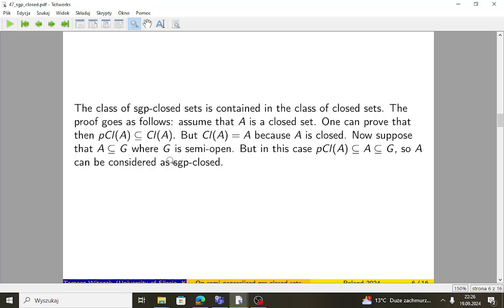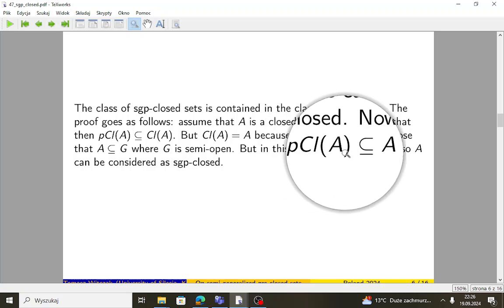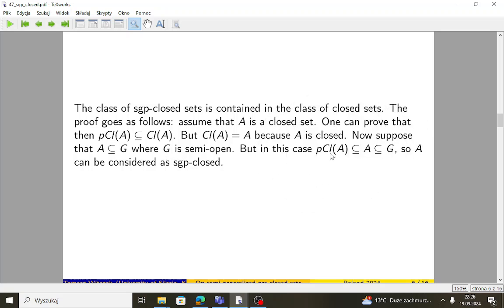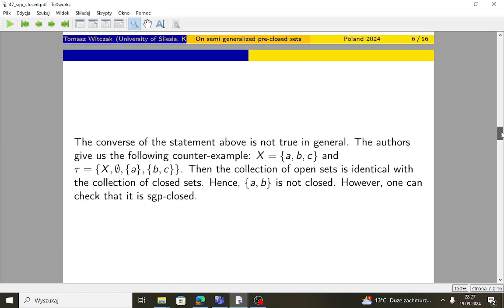So now suppose that A is contained in G, where G is semi-open. In this case we have the following line of inclusions: the pre-closure is contained in A, which is contained in G. So A, by the very definition of sgp-closed sets, can be considered as sgp-closed.